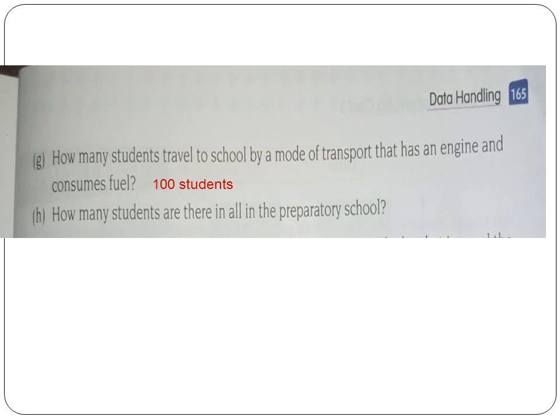How many students are there in the preparatory school? You have to add 60 plus 40 plus 30 plus 20. It is 150 students.